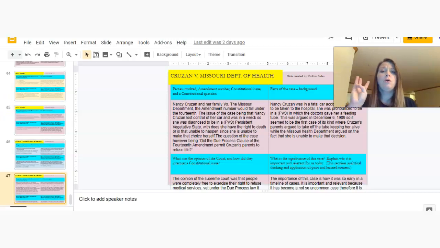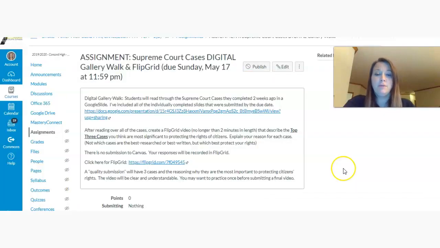And you're looking through for the 3 most important Supreme Court cases that protect the rights of citizens. So that in itself is going to take you a good bit of time. That may take you about 20 or 30 minutes to go through and really look at those and examine what your peers have done and read through those cases. Then, as you're going through, make note of what cases you think are the most important, because you're going to pick the top 3.